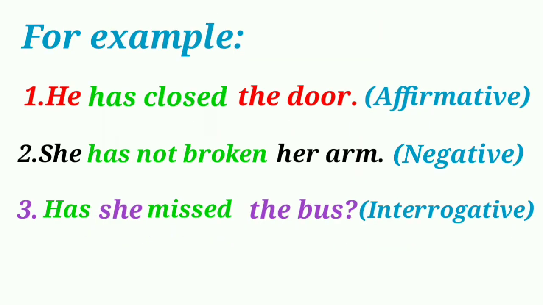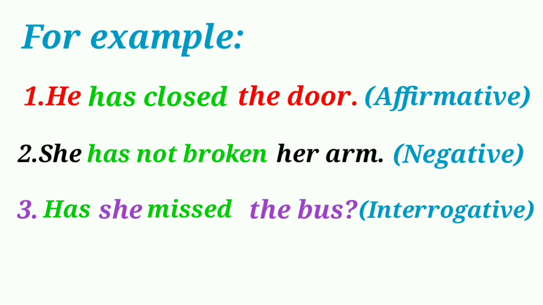Let's see the example. For affirmative sentences in the present perfect tense, we have used the past participle form of the verb after has or have. He has closed the door. For negative sentences, we have used not after has or have. She has not broken her arm. For interrogative sentences, we have used has or have before the subject. Has she missed the bus?